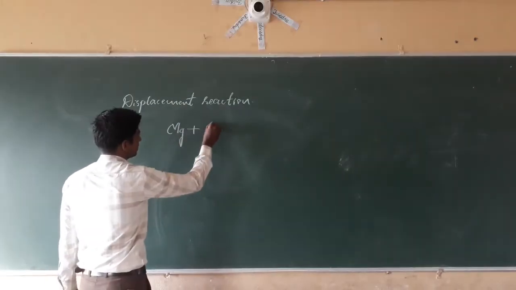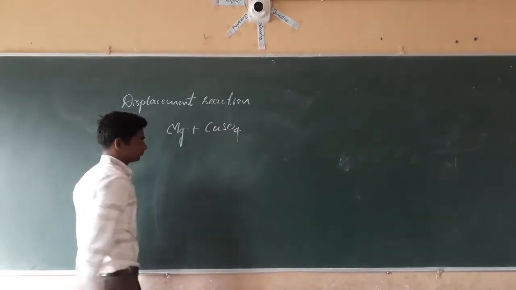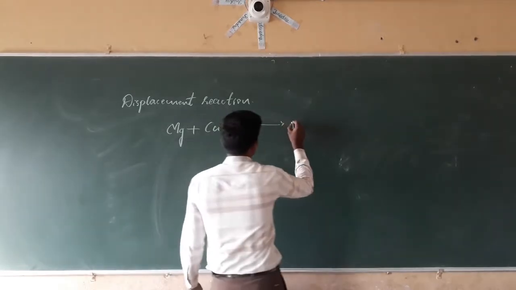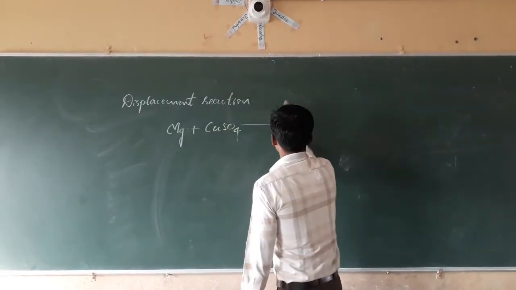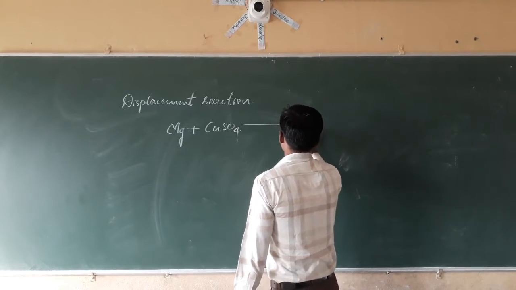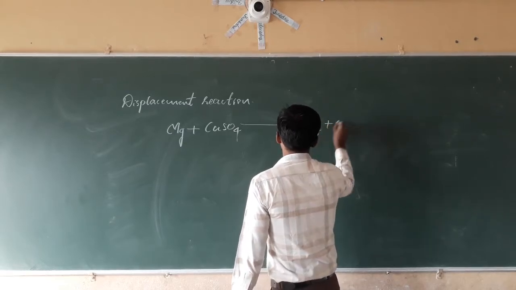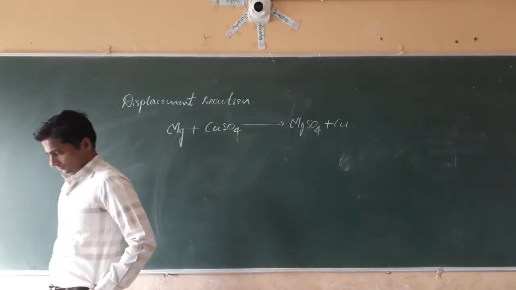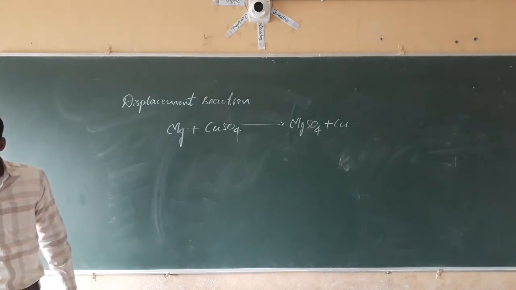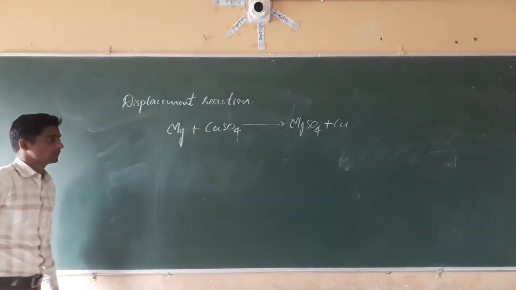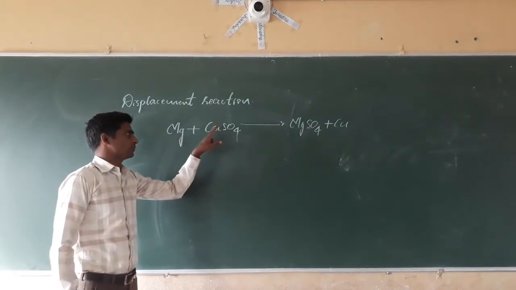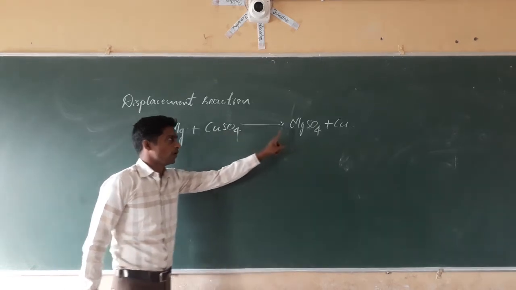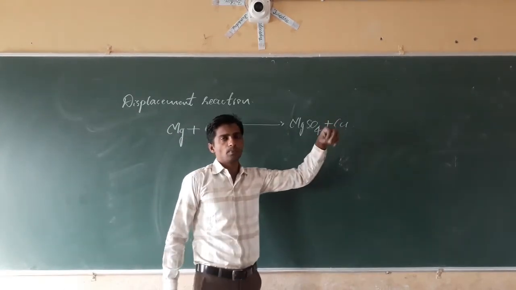When we react it with copper sulfate, it forms magnesium sulfate and copper will be separated.